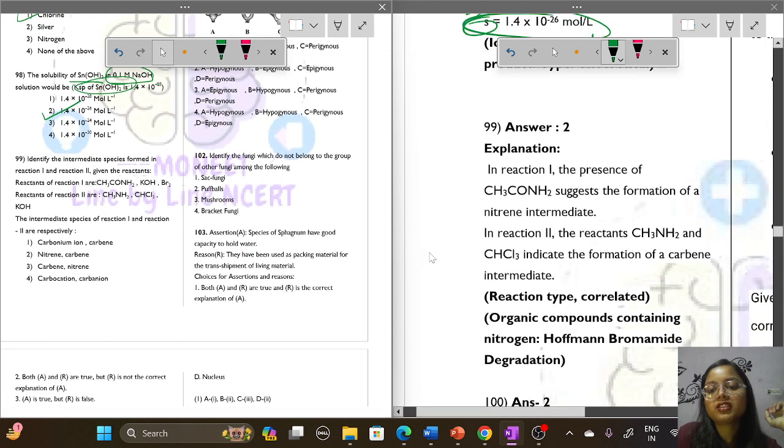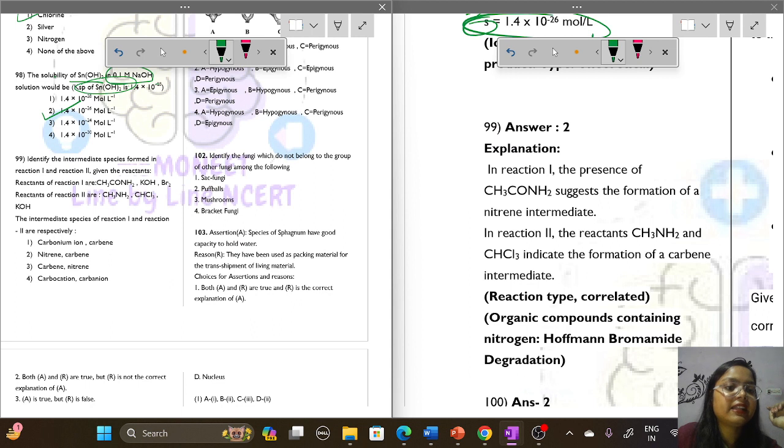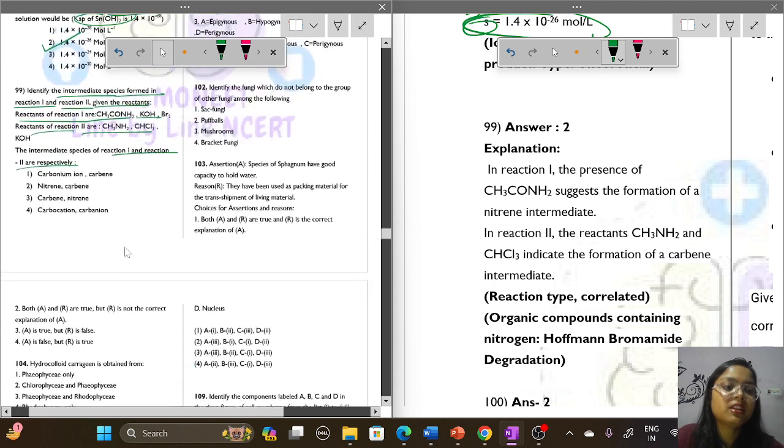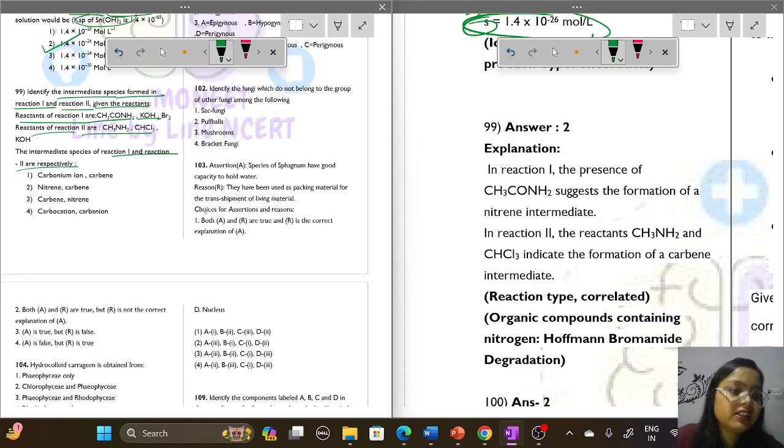Question number 99. Identify the intermediate species formed in reaction 1 and reaction 2. Given the reactions, the reactant of reaction 1 is this and the reactant of reaction 2 is this. What is the intermediate species that is formed? This is a little tough question for you. Let us see what the reagents are here. I'm talking about this first reaction.